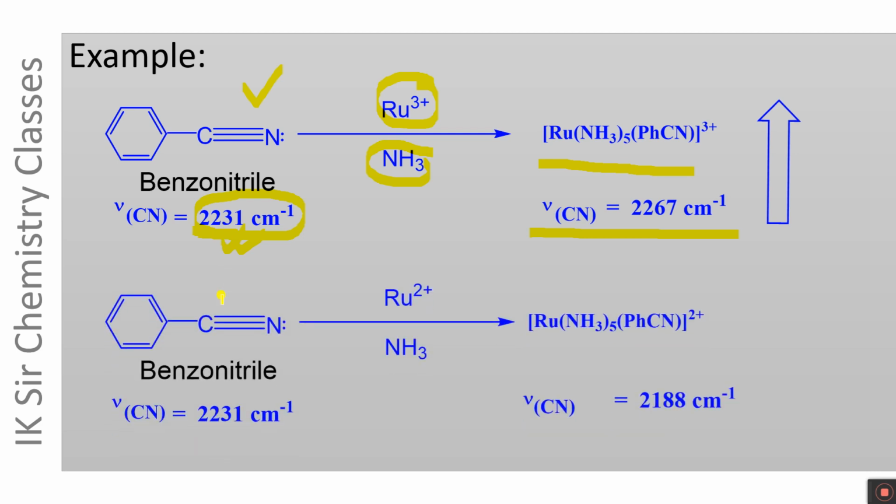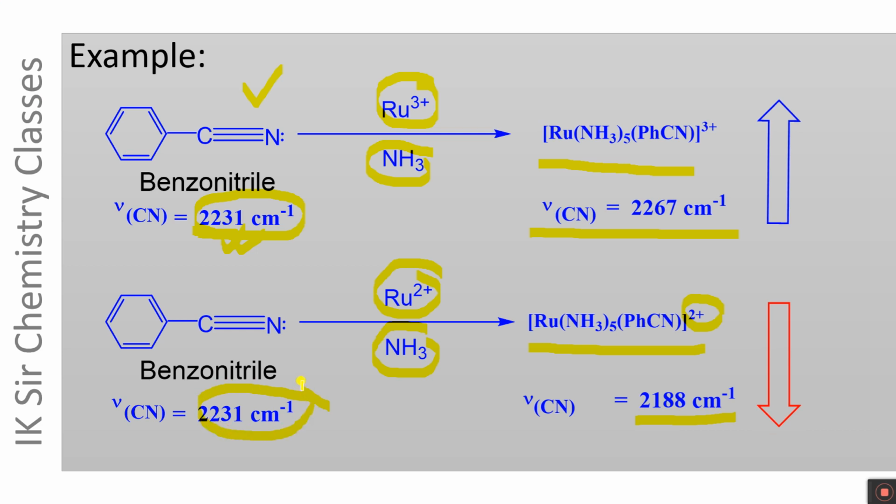On the other hand, when benzonitrile is treated with Ru2+ ion and ammonia, another complex compound is formed having two positive charge. In this case, the position of the absorption band in the IR spectrum due to CN stretching shifts to the lower wave number region to 2188 cm⁻¹, which is smaller than 2231 cm⁻¹. It has been explained on the next slide.